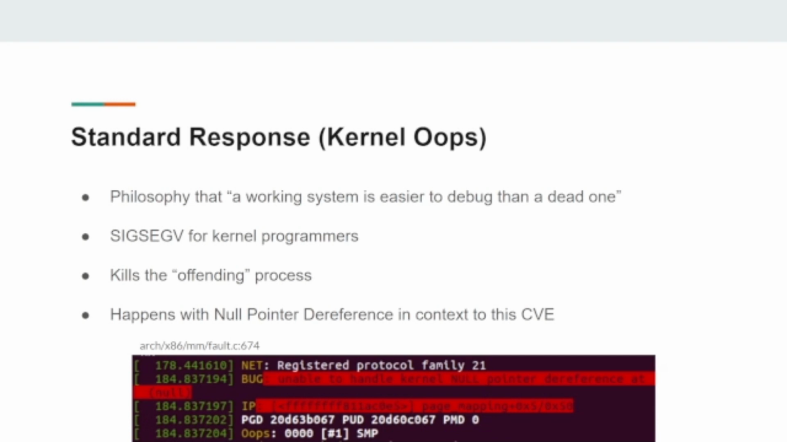And this is an image of a null pointer dereference log: unable to handle kernel NULL pointer at page mapping, etc. And then it gives the ID of the oops, which is 0 in this case.